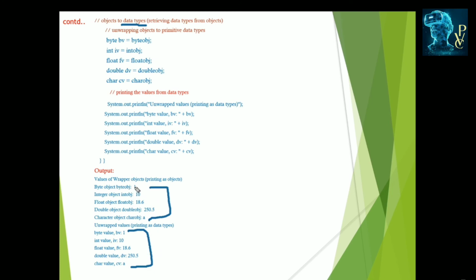This one looks like 1 and 1, but one is in object form and the other is in primitive type form. This 10 is in Integer object form, and this 10 is in int type form. This is the object form, this is the primitive type form, and they can be changed like this.